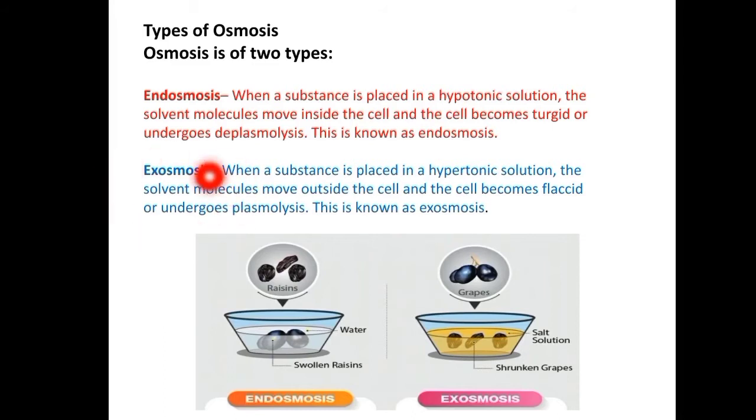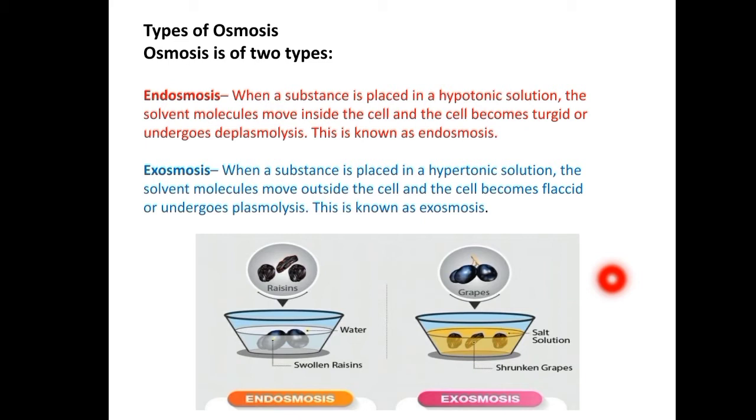Exosmosis means what? When plant cells or tissues are placed in a concentrated solution, the water molecules move from the cell into the outer concentrated medium through the plasma membrane by osmosis.